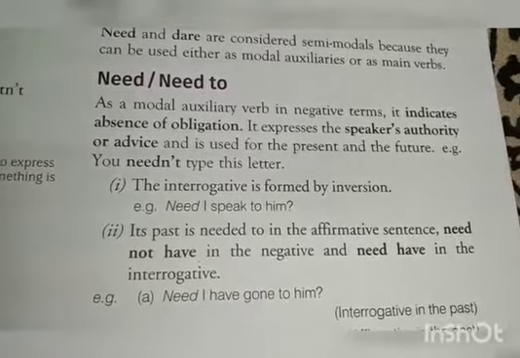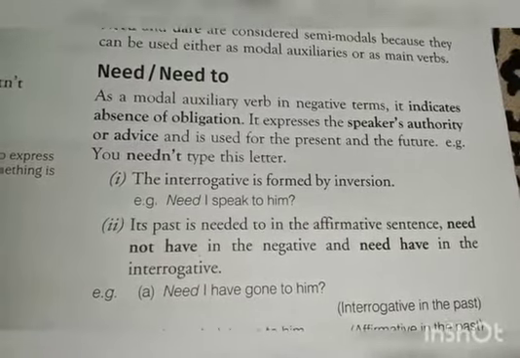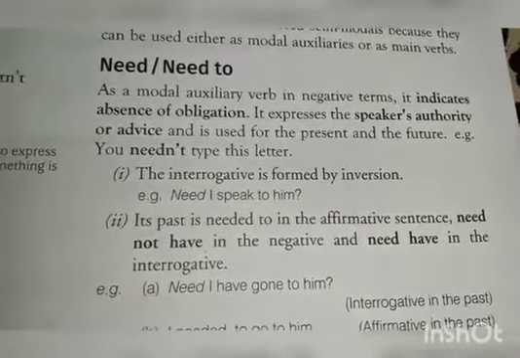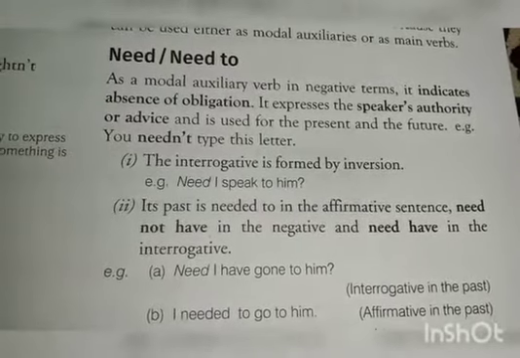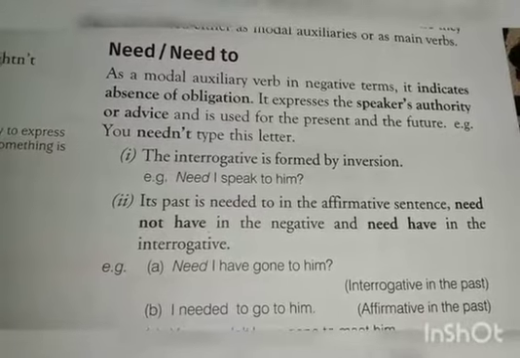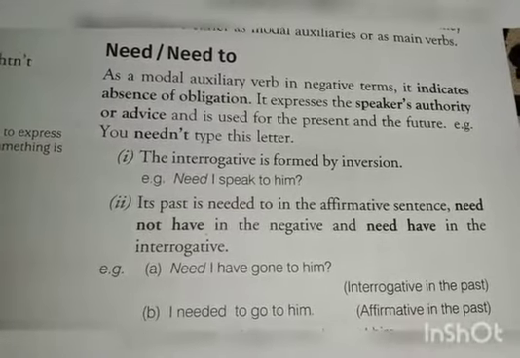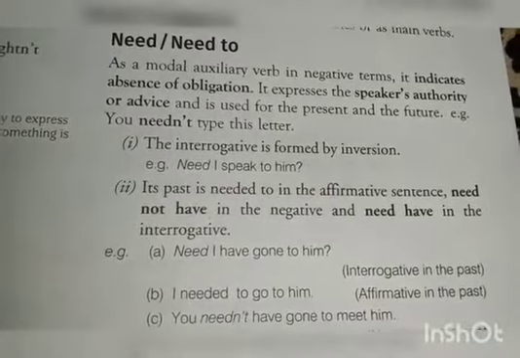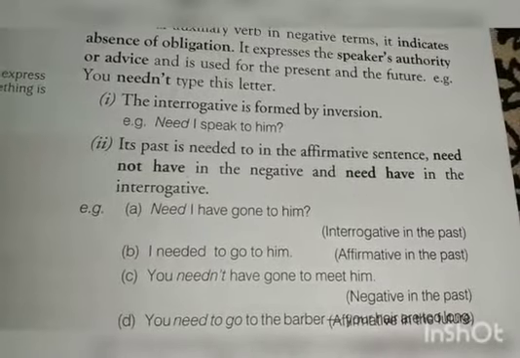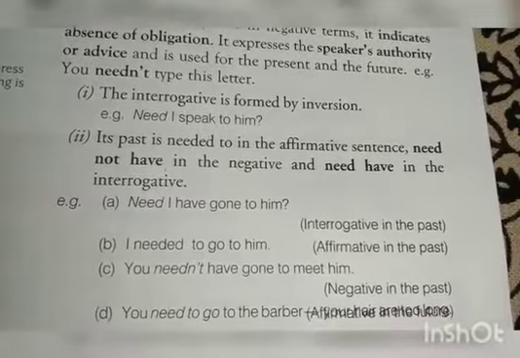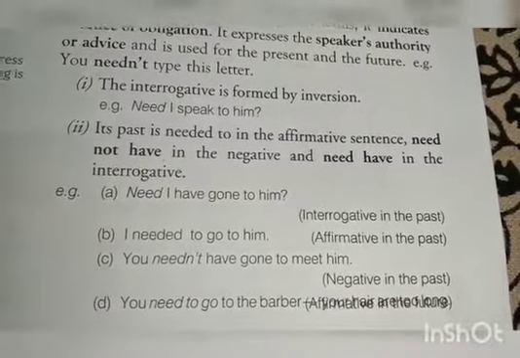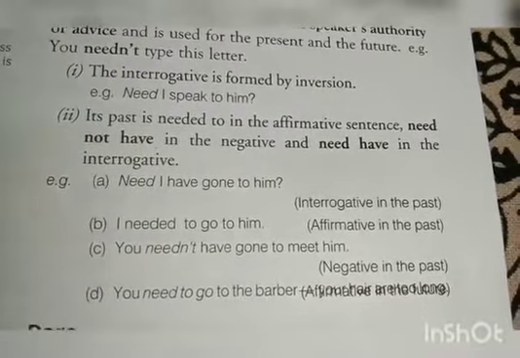For example, you needn't type this letter. Now we can say it is having a similar meaning like you should not. The interrogative is formed by inversion, that is, need I speak to him? Its past is needed to in the affirmative sentence, need not have in negative, and need have in the interrogative.